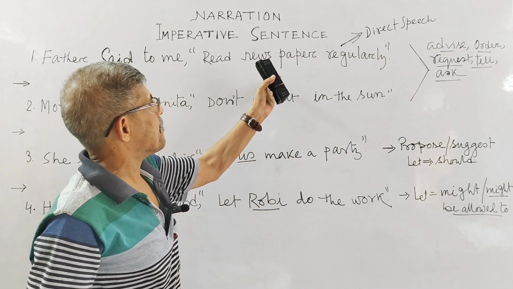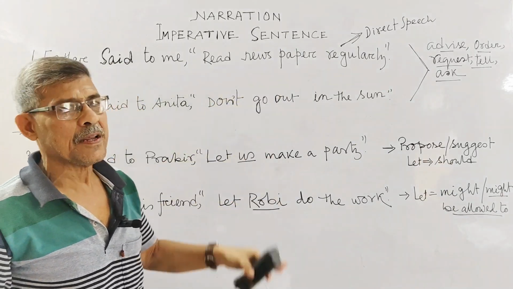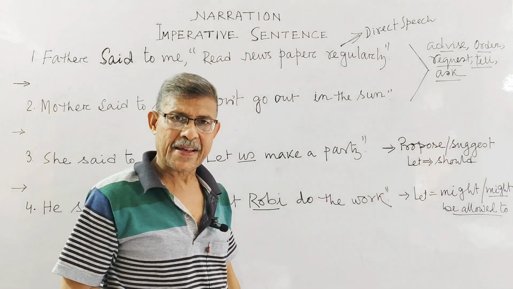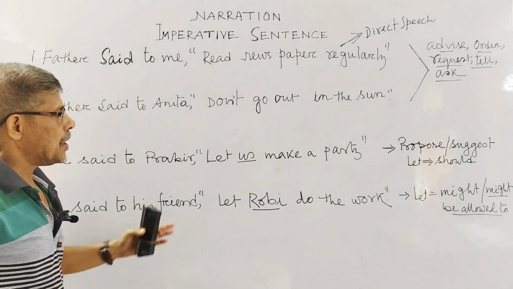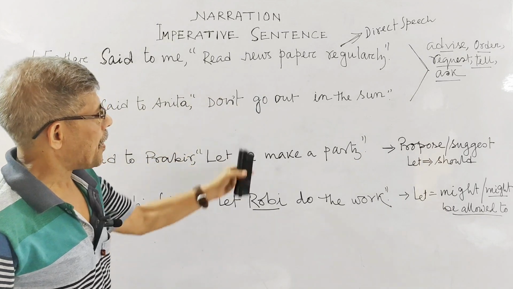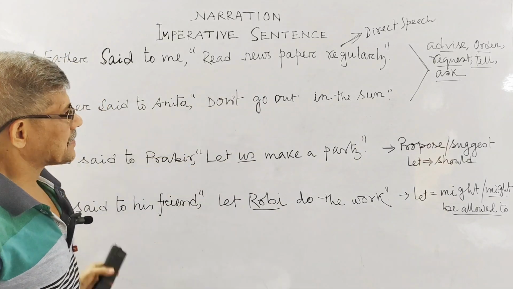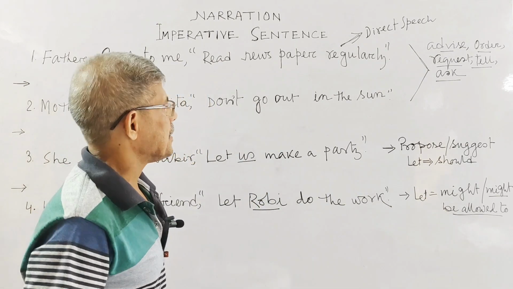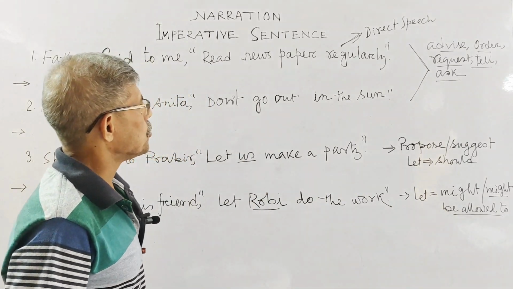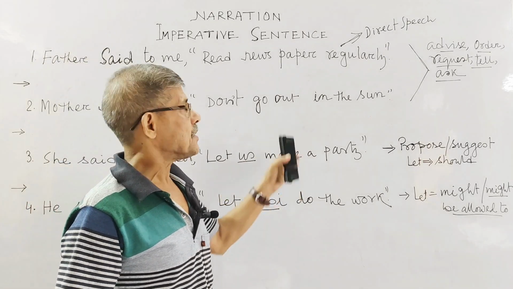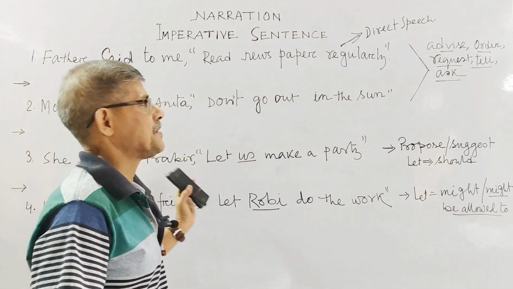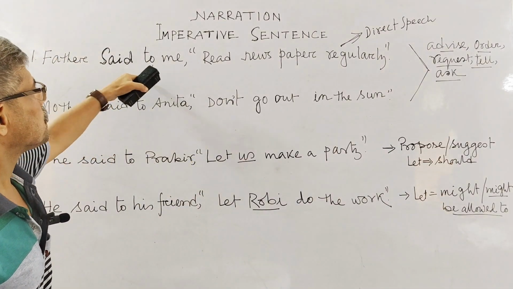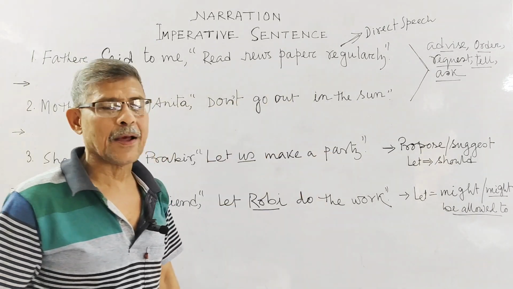When you get a part of a sentence in inverted commas, that means this is your direct speech at a glance. All the sentences with direct speech, you are directed here to convert into indirect speech. Now at first you see, father said to me, read newspaper regularly.